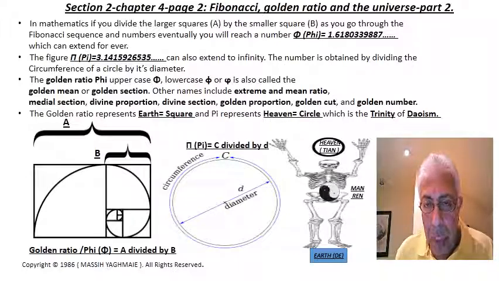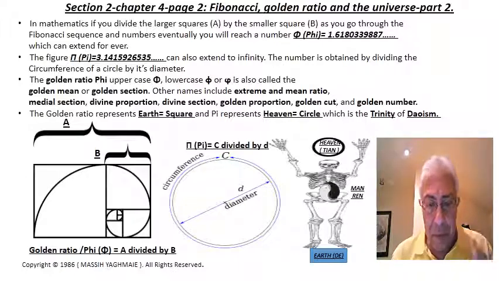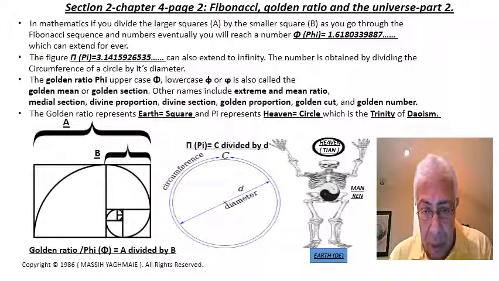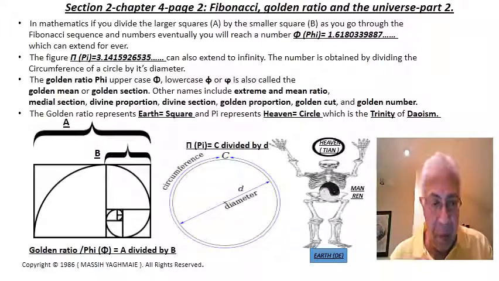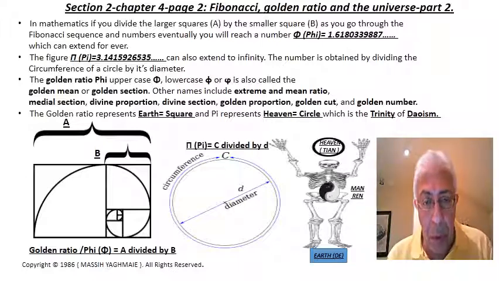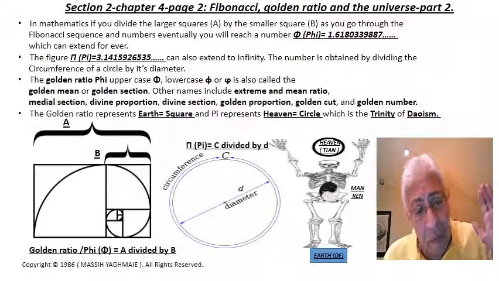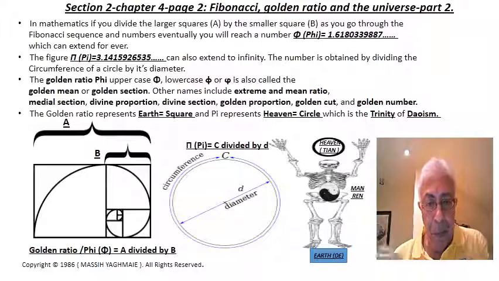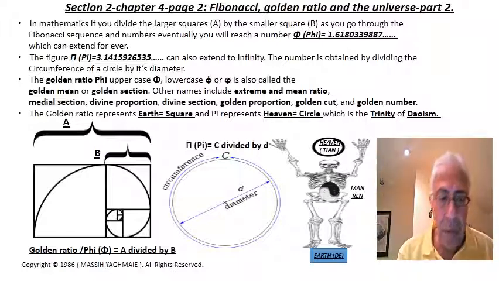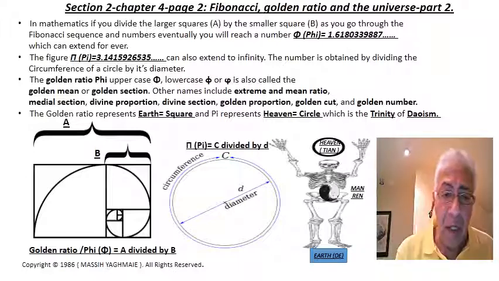So the other number, which is now very important, is the number pi, which is the circumference of a circle divided by its diameter. That's another number which is very, very important, which is 3.141592, and it goes on for infinity. The interesting thing about these two numbers, phi and pi, is that,